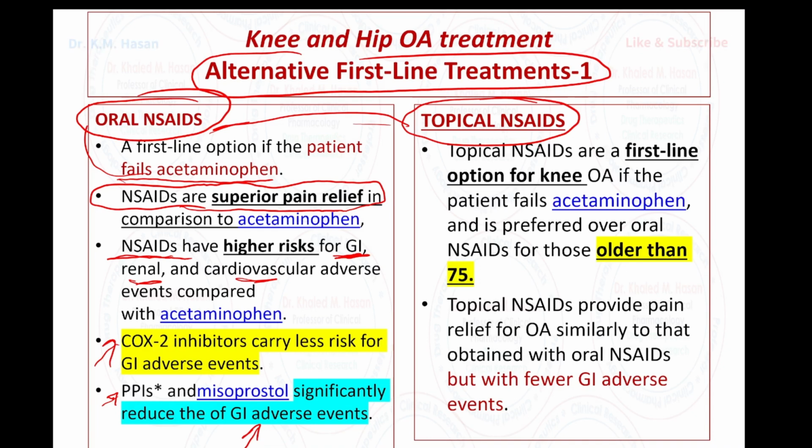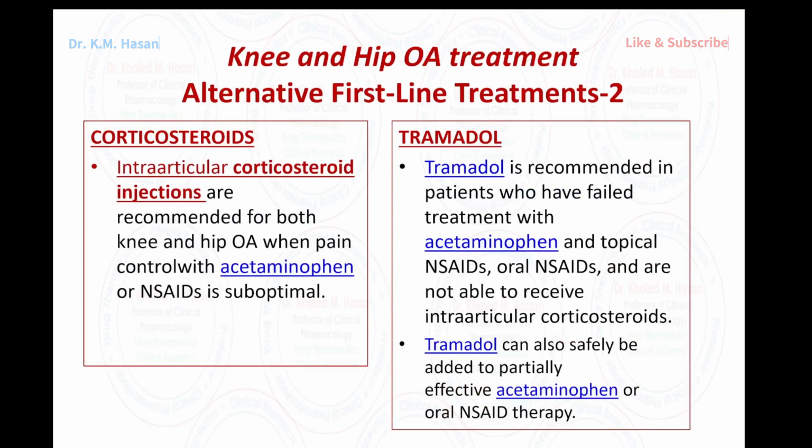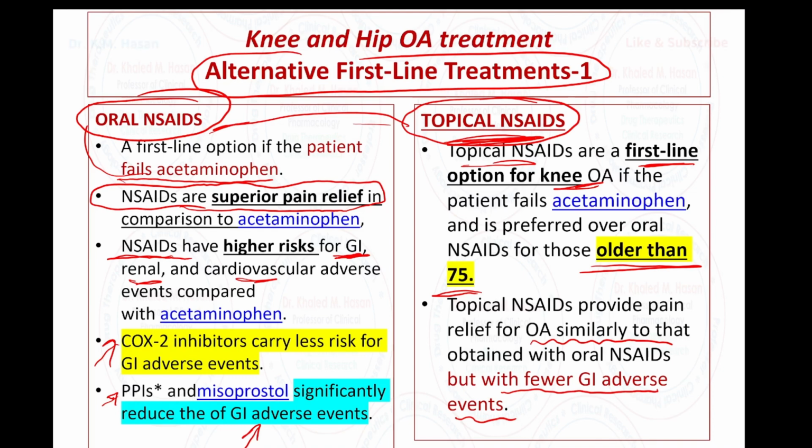Yes, we have topical NSAID. As you can see here, we go with the topical NSAID as a first line therapy option for the knee. With topical NSAID, there is less medication taken systemically. Number two, if you have elderly patients, I prefer to go with the topical NSAID. Studies found that topical NSAID provides similar results with fewer gastrointestinal adverse effects. All of these may be first line alternatives.